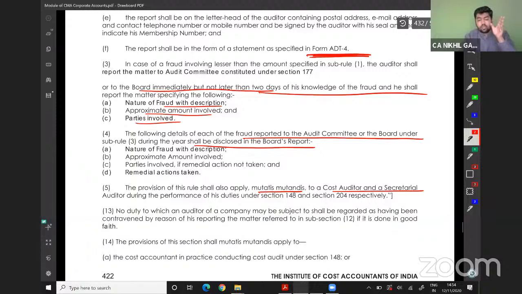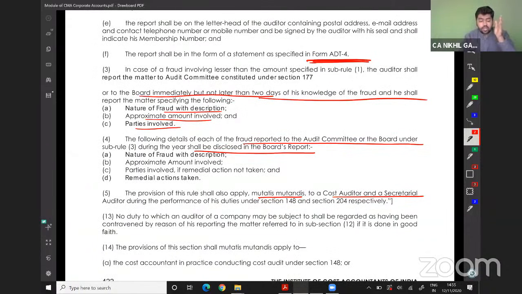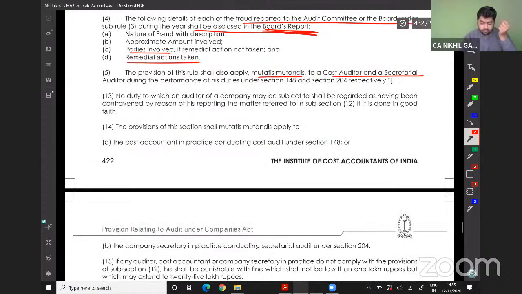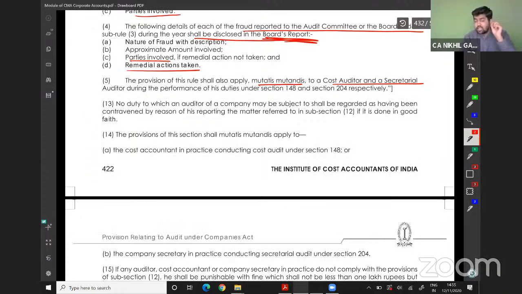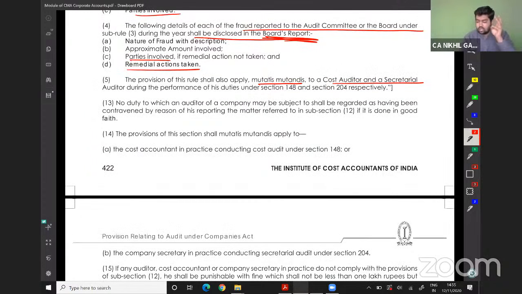The board, immediately but not later than 2 days of his knowledge of the fraud, shall report the matter specifying the following: nature, approximate amount involved, and parties involved. If the board of directors has known any fraud, they should report the same to the auditor, and they should also disclose in their board meeting the nature of the fraud, approximate amount, parties involved, and remedial actions taken. These provisions apply mutatis mutandis to the cost auditor as well as the secretarial auditor.